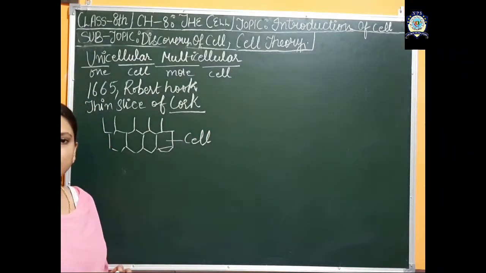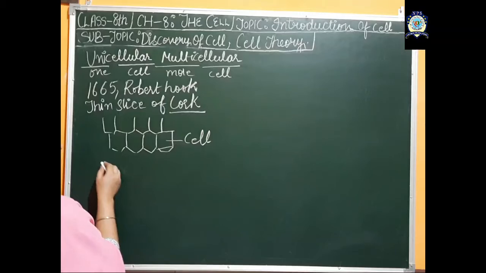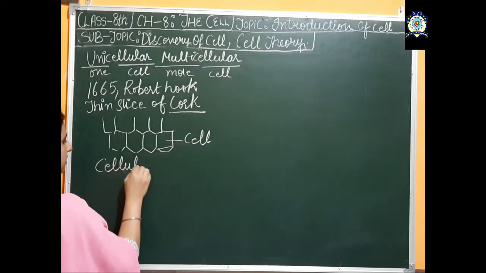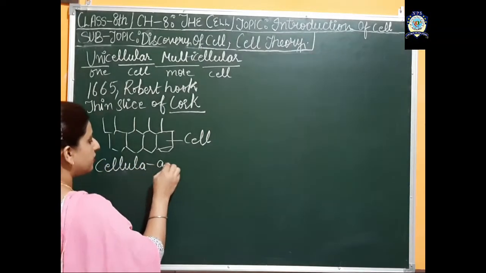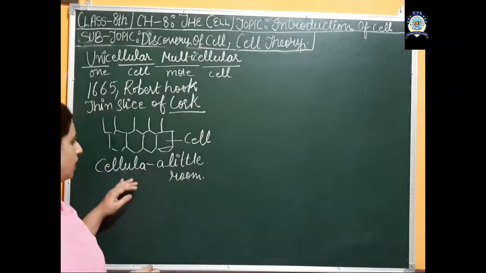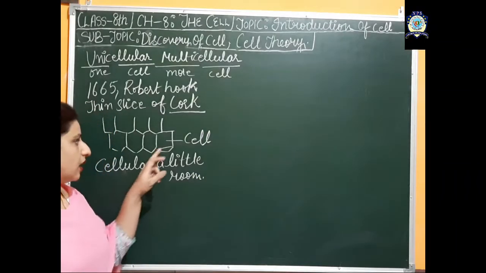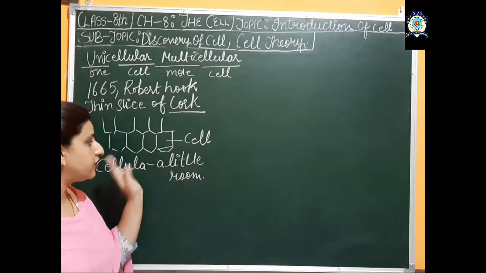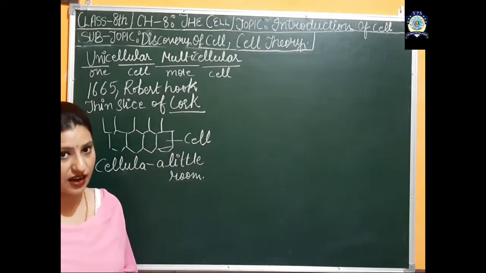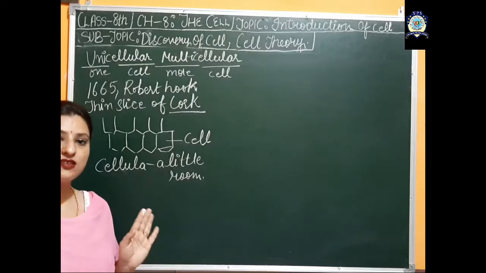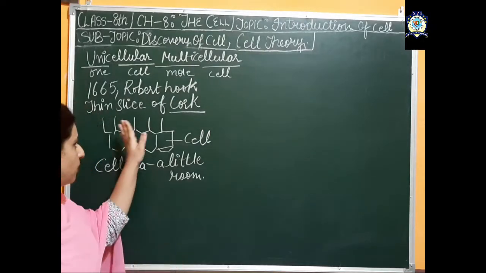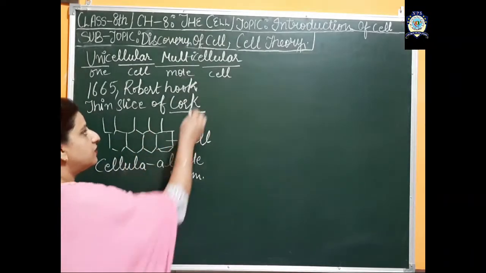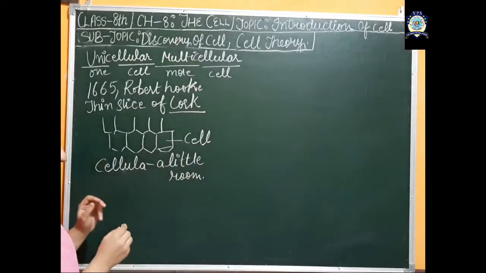The word cell is derived from the Latin word cellula, and cellula means a little room. So each small compartment is like a little room, and each little room is named a cell. So the first cell was discovered by Robert Hooke, and he discovered it as a dead cell.